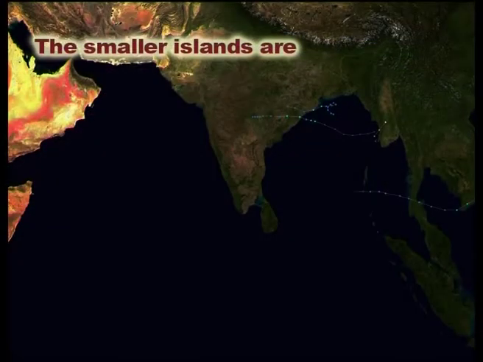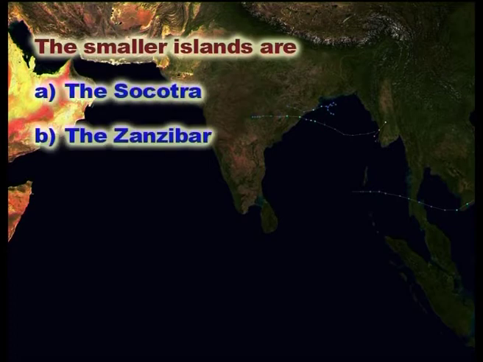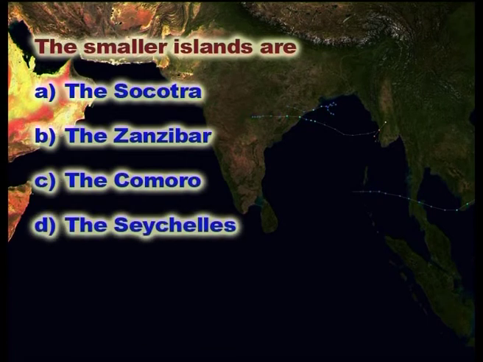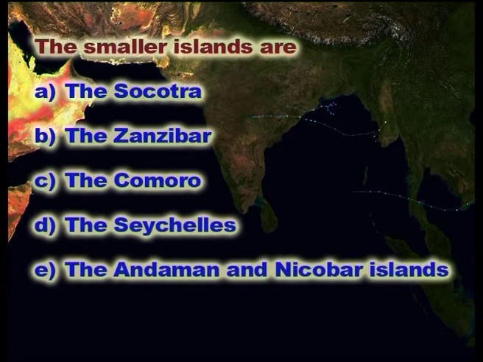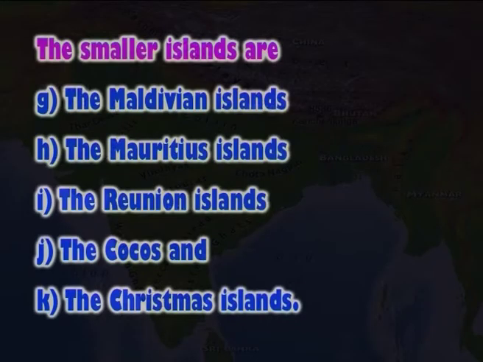The smaller islands are the Socotra, the Zanzibar, the Comoro, the Seychelles, the Andaman and Nicobar Islands, the Lakshadweep Islands, the Maldivian Islands, the Mauritius Islands, the Reunion Islands, the Cocos and the Christmas Islands.